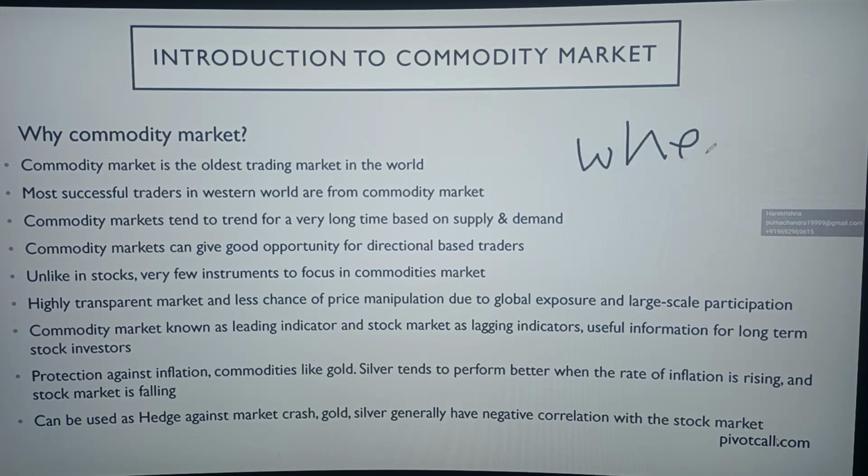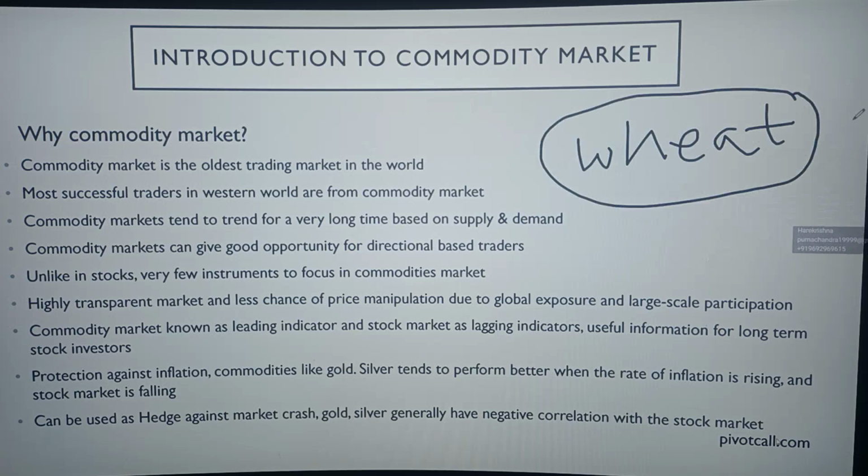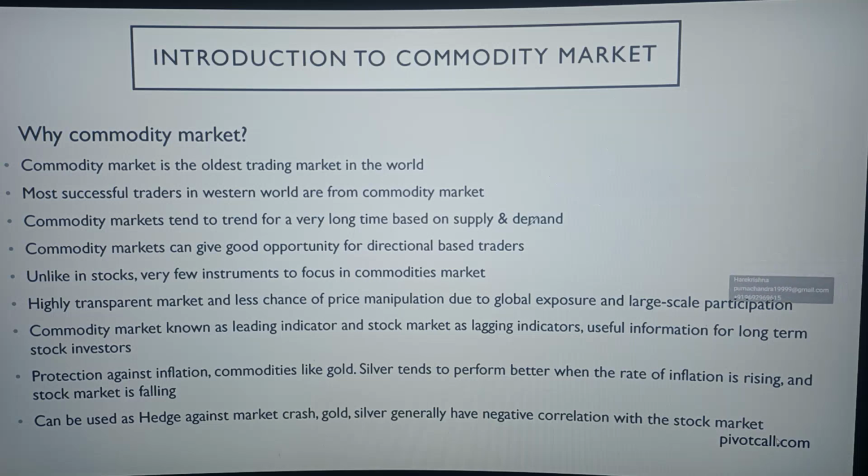Suppose wheat, you know that wheat is also traded in the commodity market. Assume that wheat price starts going up. How can it affect the stock market? When wheat price goes up, the raw material is going up. So it affects wheat product companies, because when their raw material price goes up, their profitability goes down.